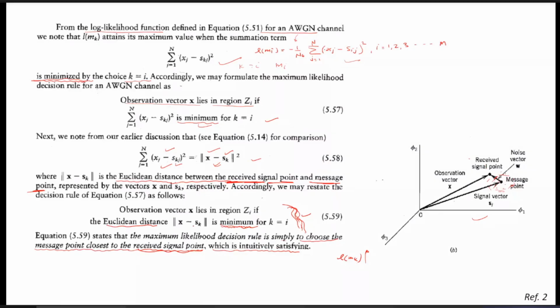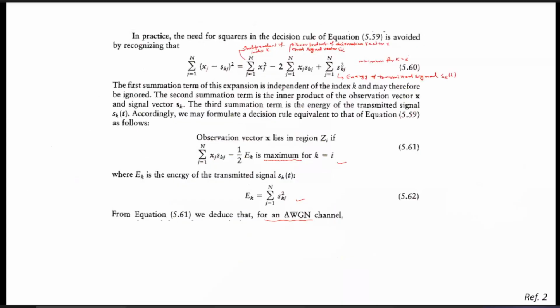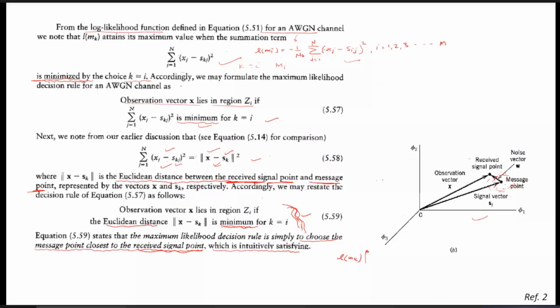Now, let us represent this in another form, the fourth form, which we can also use to say that the maximum likelihood detection can be stated in another form.